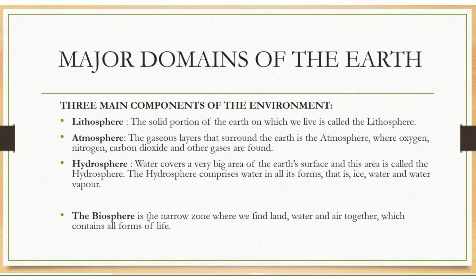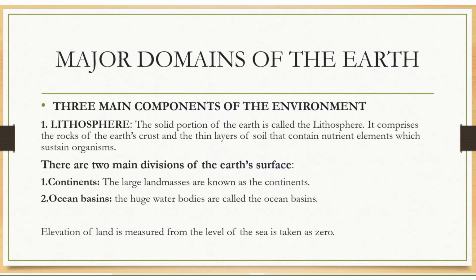The biosphere is a narrow zone where we find land, water and air together, which contains all forms of life. Three main components of Earth or environment. We'll go into details. First is lithosphere. It is a solid portion of the Earth.